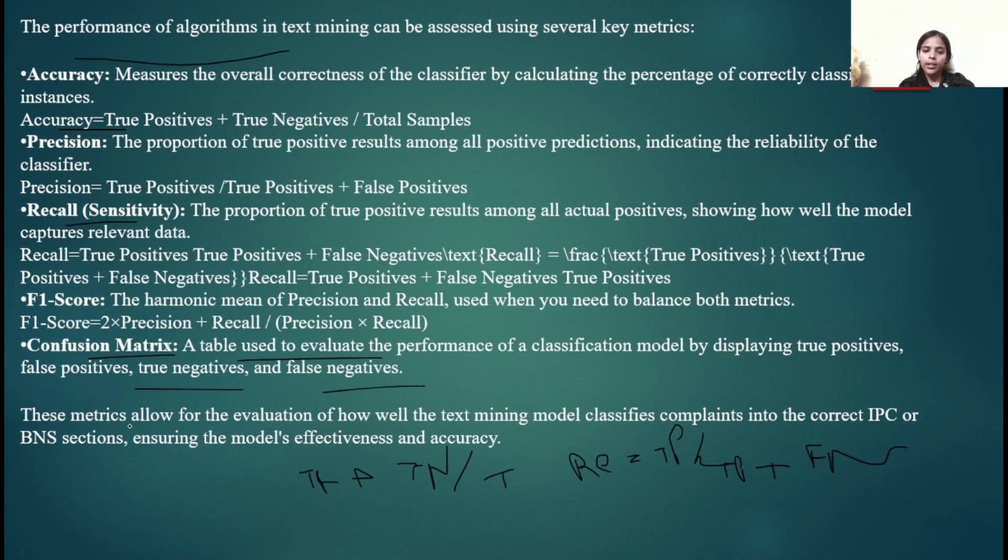Now, these metrics allow for the evaluation of how well the text mining model classifies complaints into the correct IPC or BNS section. It ensures the model's effectiveness and accuracy. So these are the following performance metrics of algorithms in text mining, which can be assessed using several key metrics.